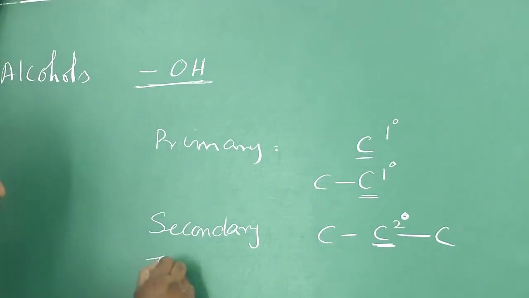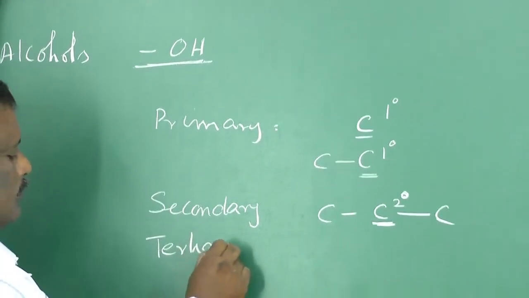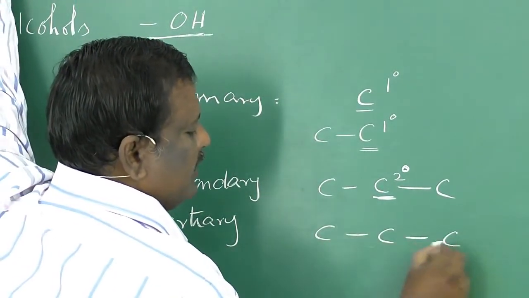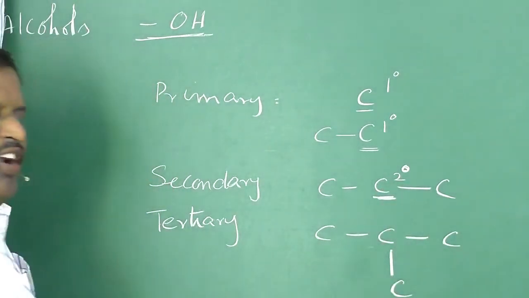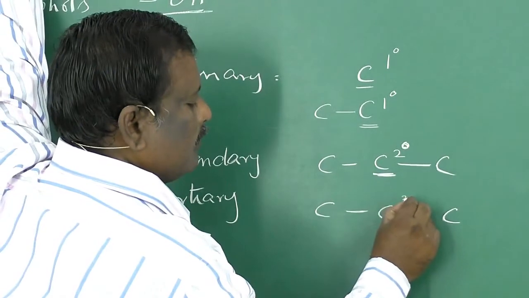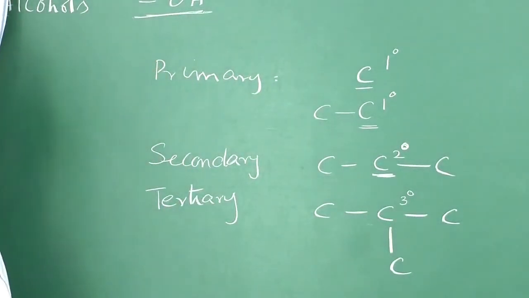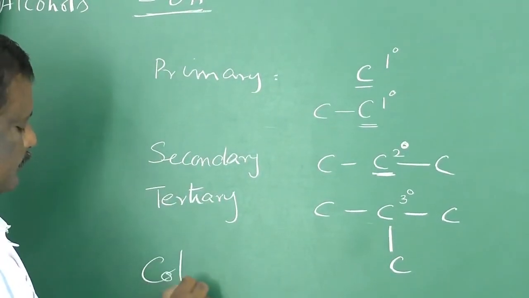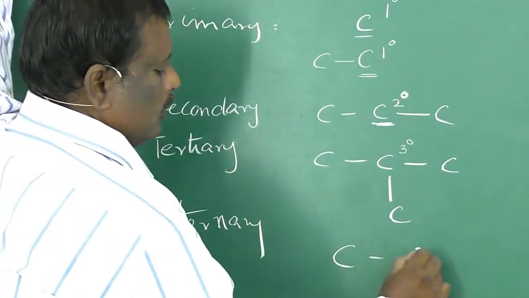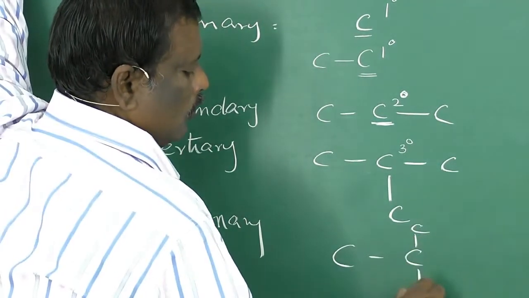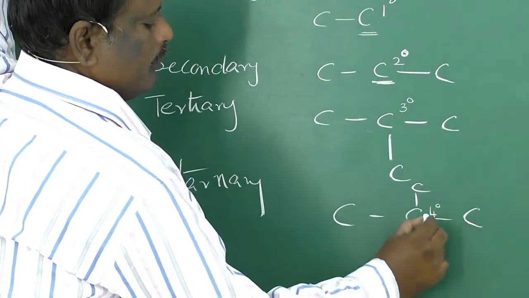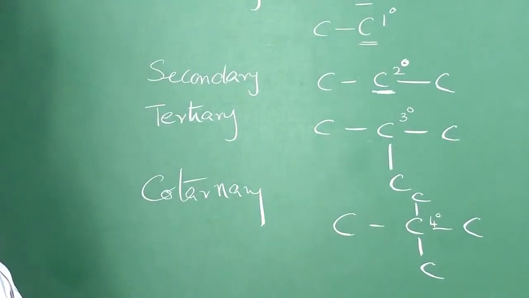Then tertiary. Tertiary means where a carbon atom is attached to 3 different carbon atoms, then such a carbon is said to be a tertiary carbon. Then quaternary carbon. A carbon which is attached to 4 carbon atoms is said to be a quaternary carbon. This is a quaternary carbon.